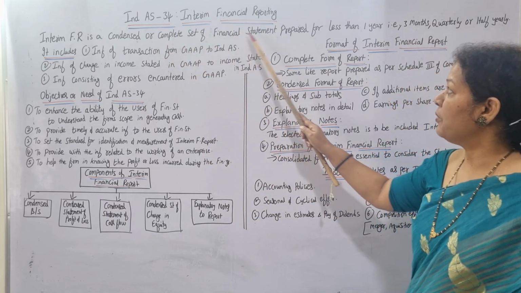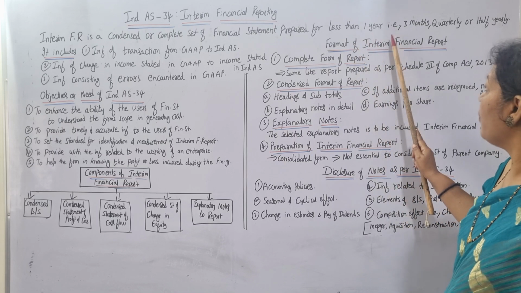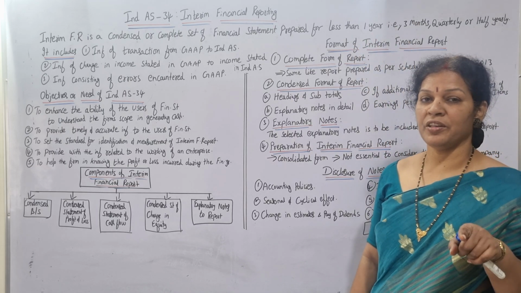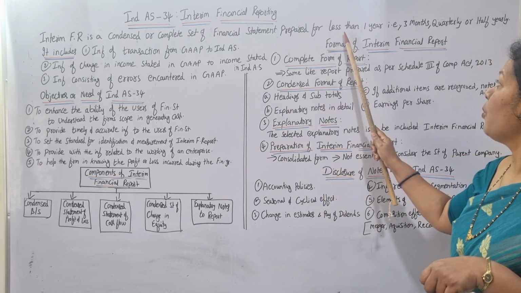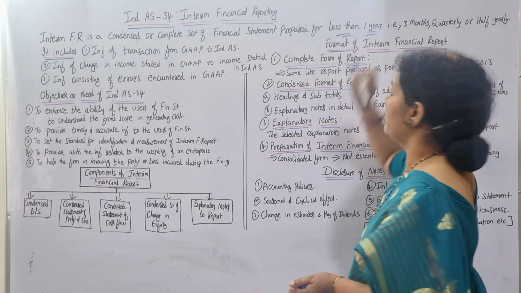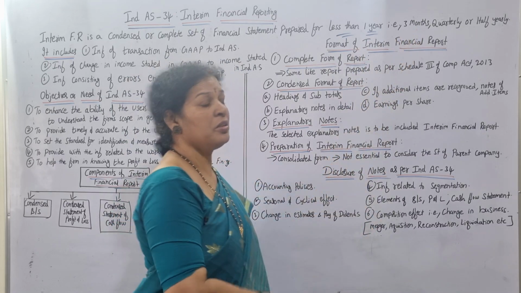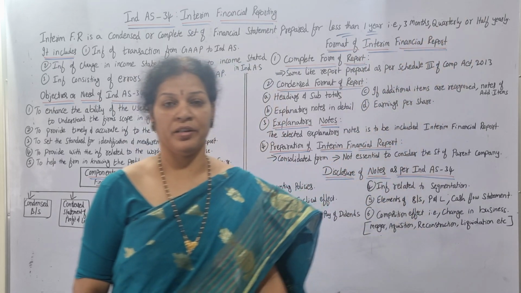Condensed or complete set of financial statements prepared for less than 1 year. Underline this point. Less than 1 year means it can be 3 months, quarterly, or half yearly.